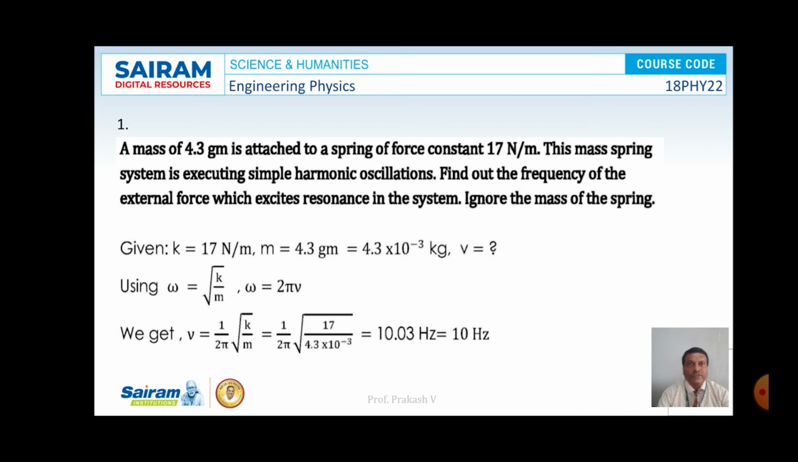And further we know that omega is equal to square root of K by M and omega is equal to 2 pi mu. On simplification, mu will be 1 by 2 pi into square root of K by M. Substituting the value of K and M here, we can calculate the value of mu as 10 Hertz. So this is the solution for this problem.